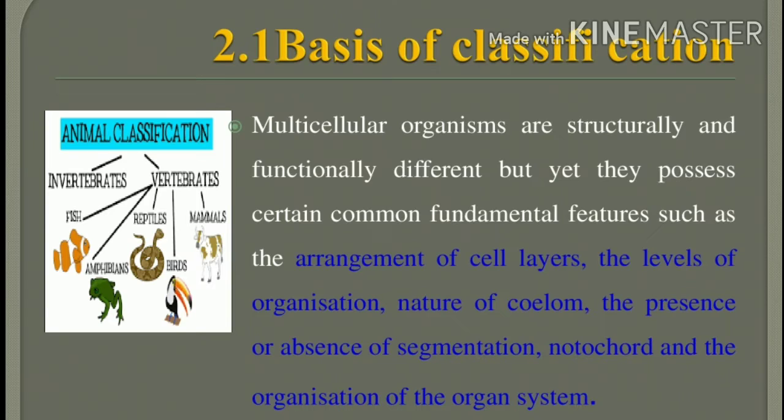What are the common fundamental features of eukaryotic or multicellular organisms? Arrangement of cell layers, the levels of organization, the nature of the coelom, the presence or absence of segmentation and notochord, and the organization of organ systems. Note it down. These are the answers for this question.